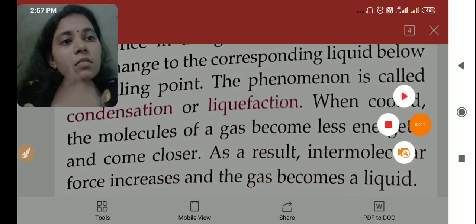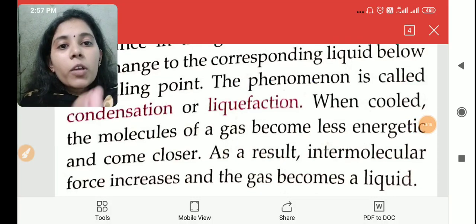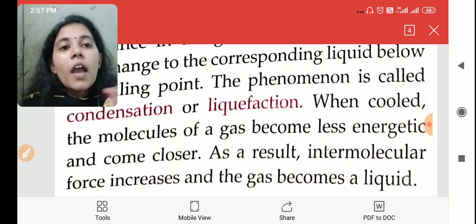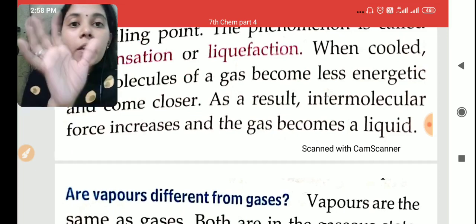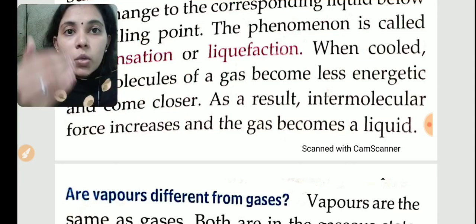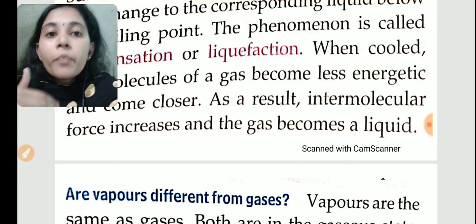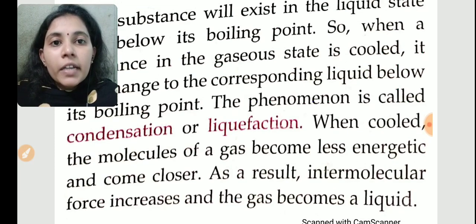As a result, what will happen? The intermolecular force will increase and the gas becomes a liquid. When they come closer, their attraction increases and slowly that gas will be converted to liquid. Understand? So, this is liquefaction or condensation.